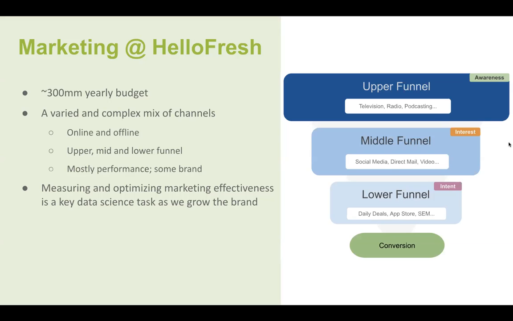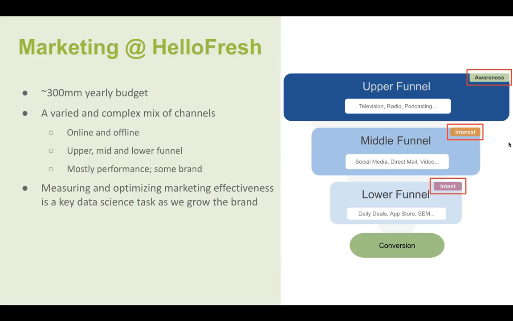We use marketing throughout what we refer to as the marketing funnel. So in the upper funnel, you have channels that tend to be offline, things that build awareness of the brand. In the mid funnel, you have a mixture of more online and offline channels that are designed to build on that awareness.